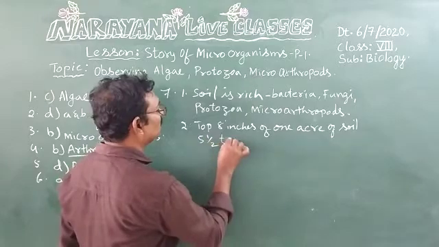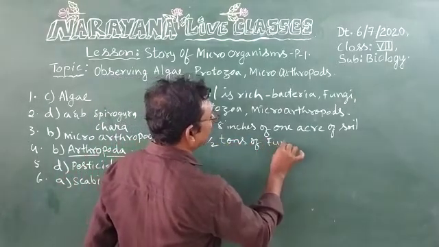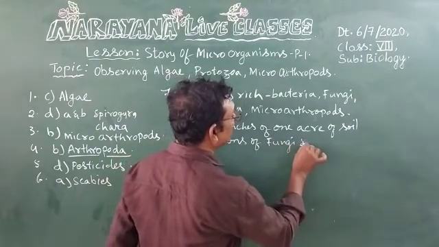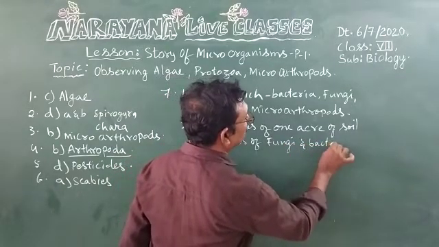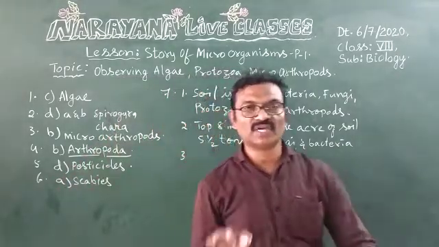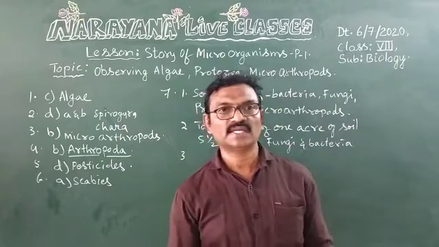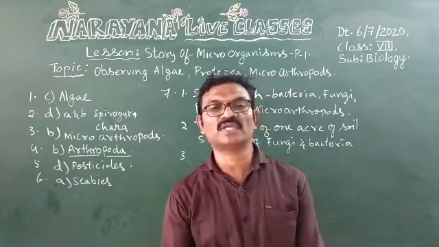See how many microorganisms are present in the soil. 5.5 tons. 1 ton is equal to 1000 kg. This is very much useful for growing crops.